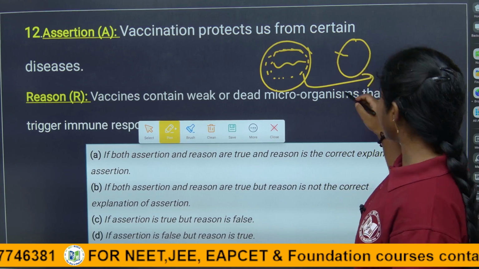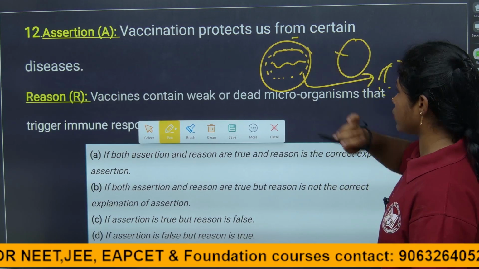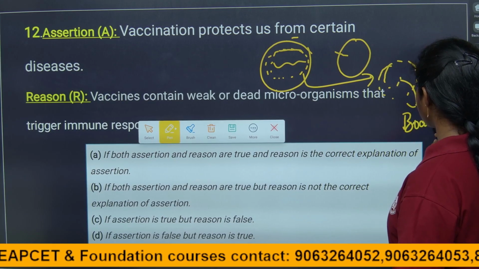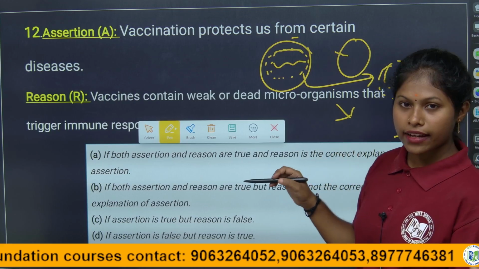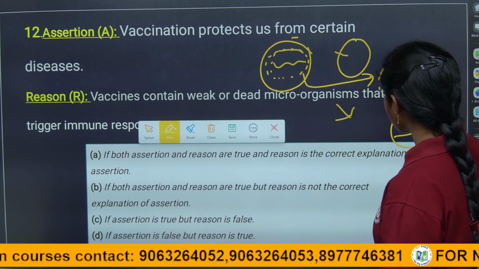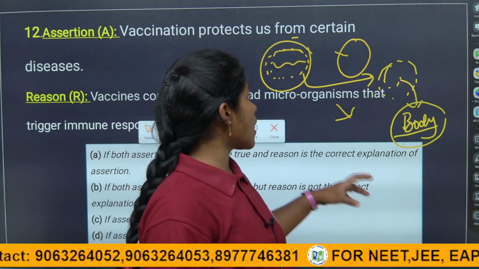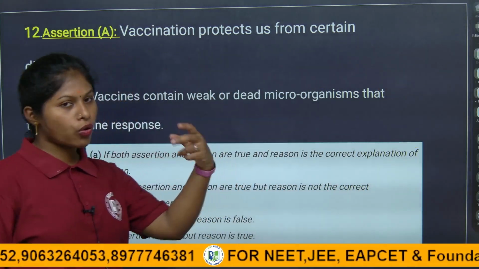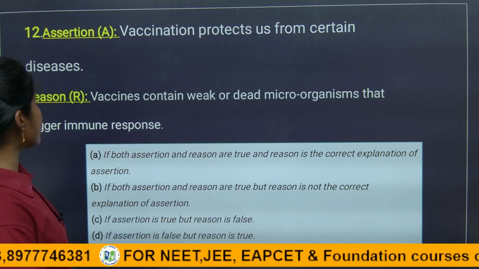So here we get the army system which can fight against this pathogen, and it will be stored in our body for a few months. If in between the live coronavirus attacks, we have antibodies, so the body fights against it. So this is how vaccination works, children. The vaccination for corona is done. So this is absolutely correct.